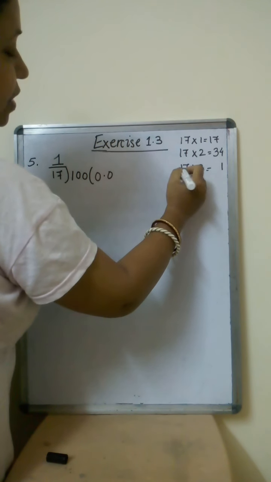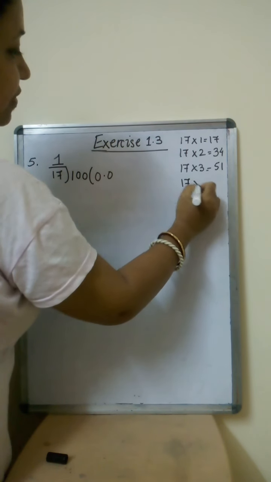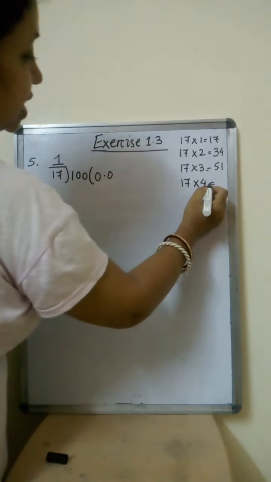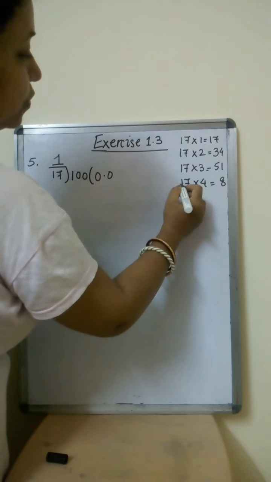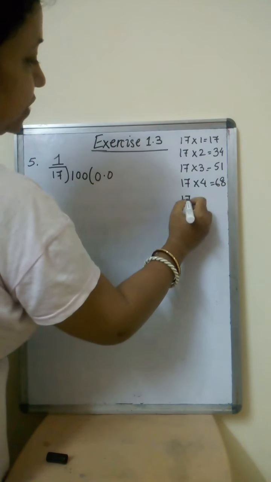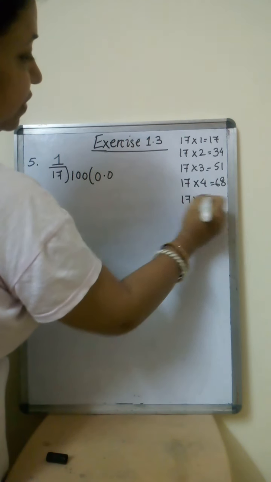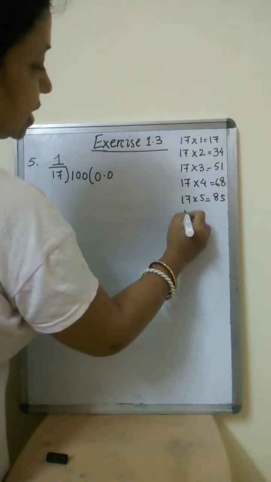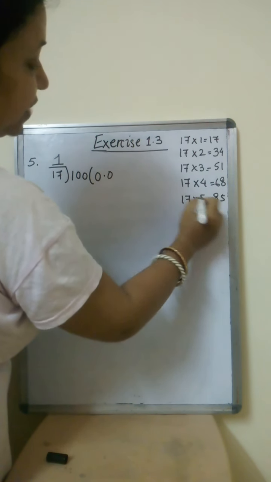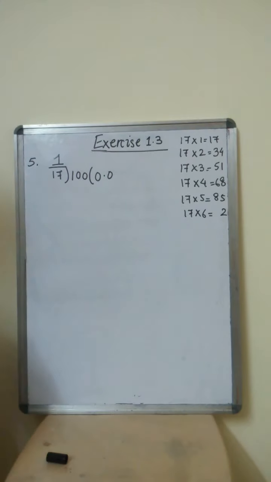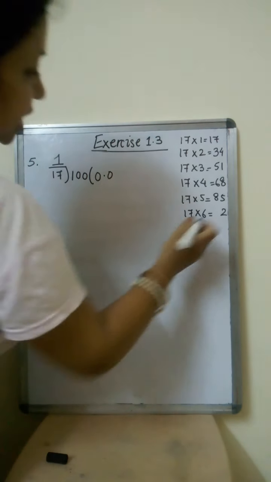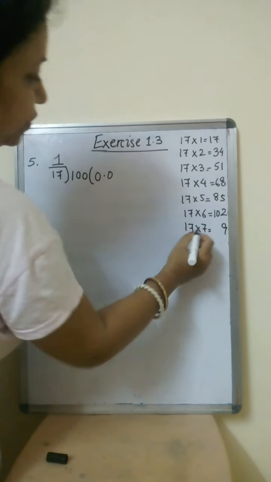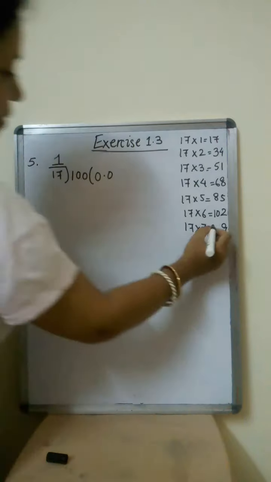21. Carry 2. 3 ones are 3, 4, 5. 51. 17 fours are 7 fours are 28. Carry 2. 4 ones are 4, 5, 6. 17 fives are 7 fives are 35, carry 3, 5 ones are 5, 6, 7, 8. 17 sixes are 7 sixes are 42, carry 4, 6 ones are 6, 10, 102. 17 sevens are 7 sevens are 49, carry 4, 7 ones are 7, 8, 9, 10, 11.